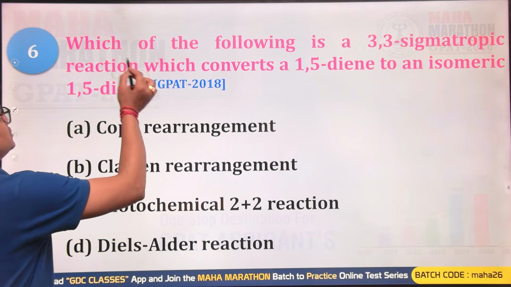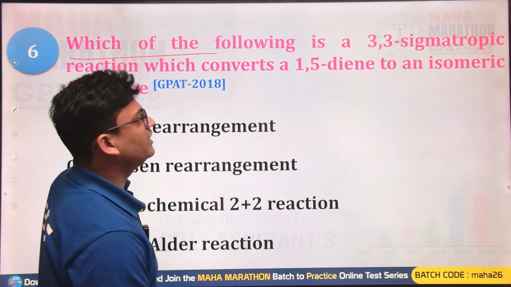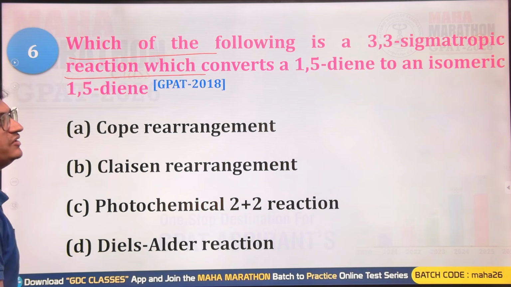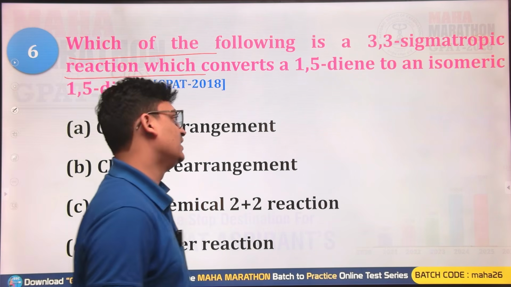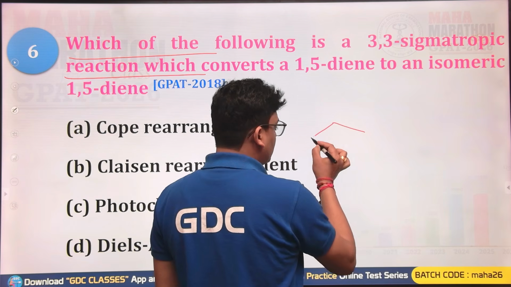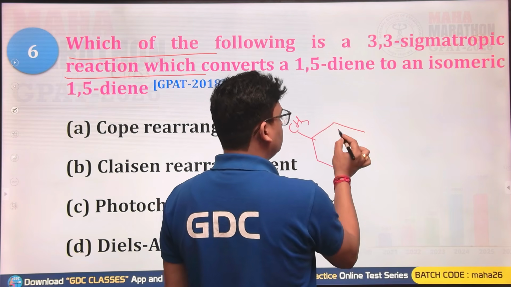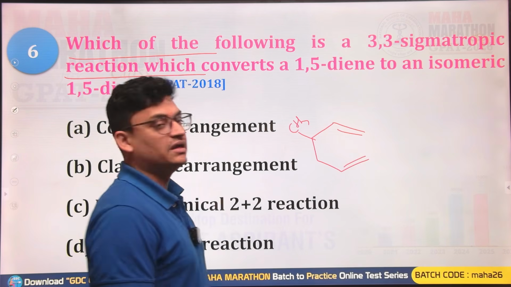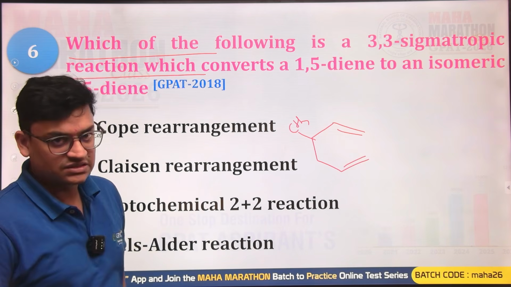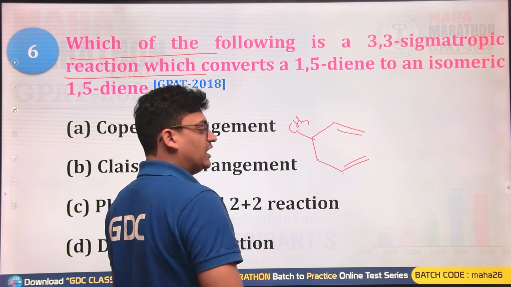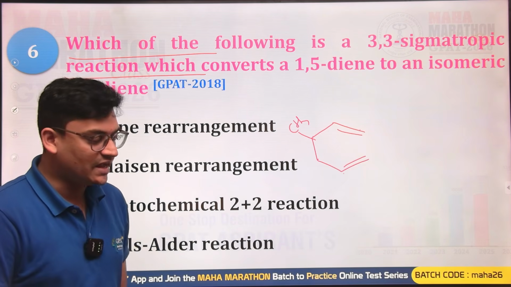Moving ahead, the next question is: which of the following is a 3,3 sigmatropic reaction which converts a 1,5-diene to an isomeric 1,5-diene. So 3,3 sigmatropic reaction. Suppose we have a 1,5-diene system. This is 1, 2, 3, 4, 5, 6, and at 1 and 5 we have the double bonds. So it's a 1,5-diene system.